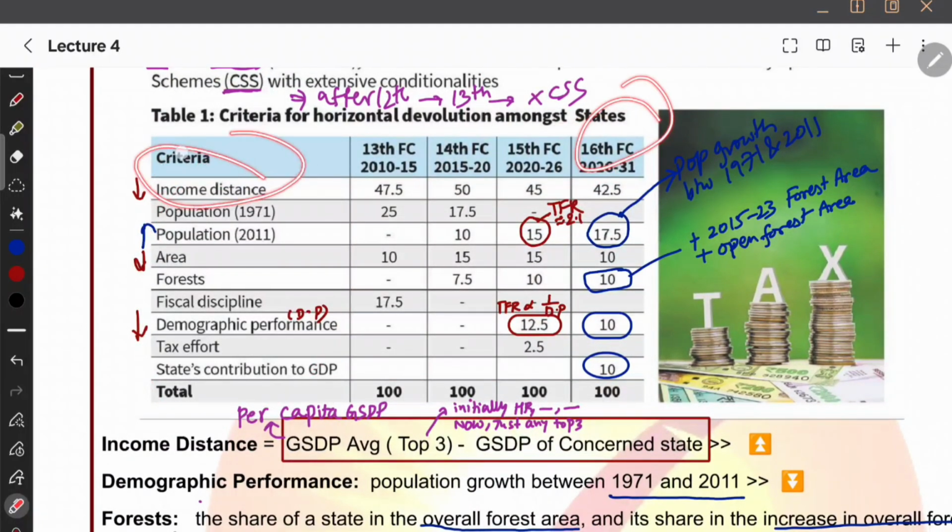16th में क्या parameters है? Income distance is there. What is income distance? Income distance is the GSDP, gross state domestic product, of the top 3 minus the gross state domestic product of the concerned state. For example, we need to calculate how much amount must be given to the state Andhra Pradesh. Now you are going to see the top 3 performers in gross state domestic product. From that top 3 you are going to subtract the concerned state. Then that will tell the income distance of the state from the top 3 performing states.